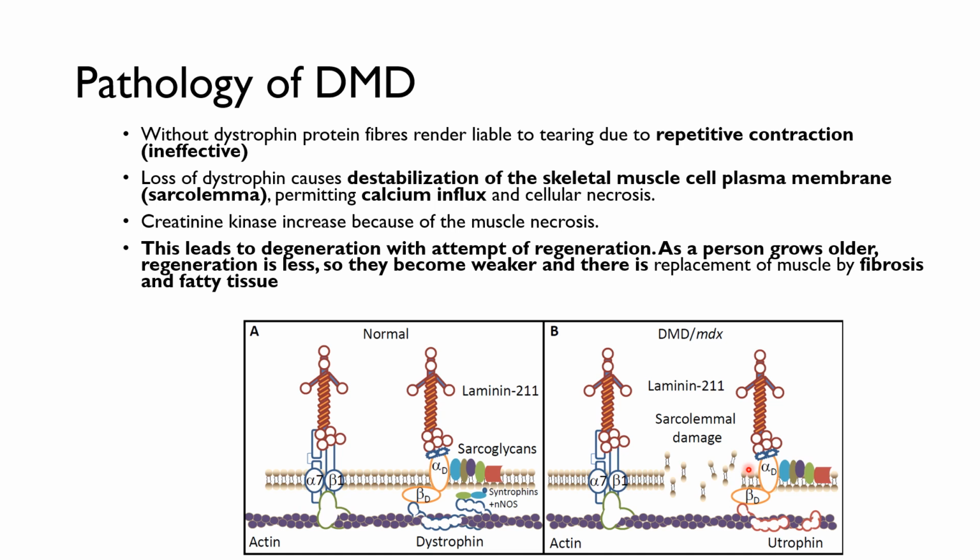The loss of dystrophin causes destabilization of the skeletal muscle cell plasma membrane that permits calcium influx, and that could lead to cellular necrosis with the activation of all the calcium-dependent enzymes. Creatine kinase increases because of the muscle necrosis, and this leads to degeneration with attempts at regeneration. As a person grows older, there is less regeneration, so they become weaker, and there is replacement of the muscle fibers by fibrosis and fatty tissue.